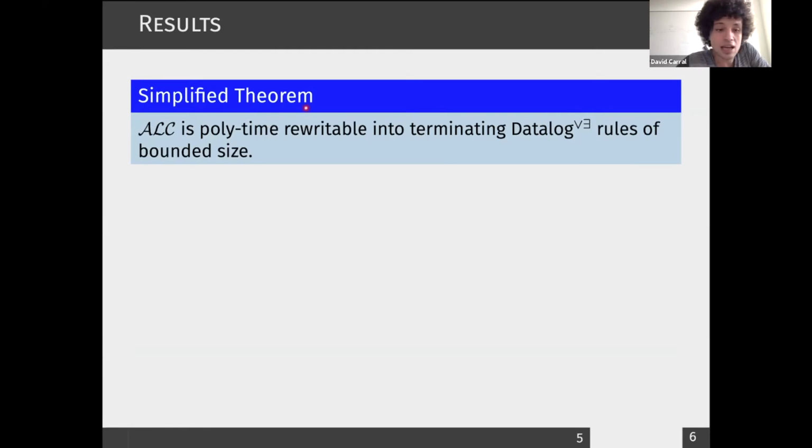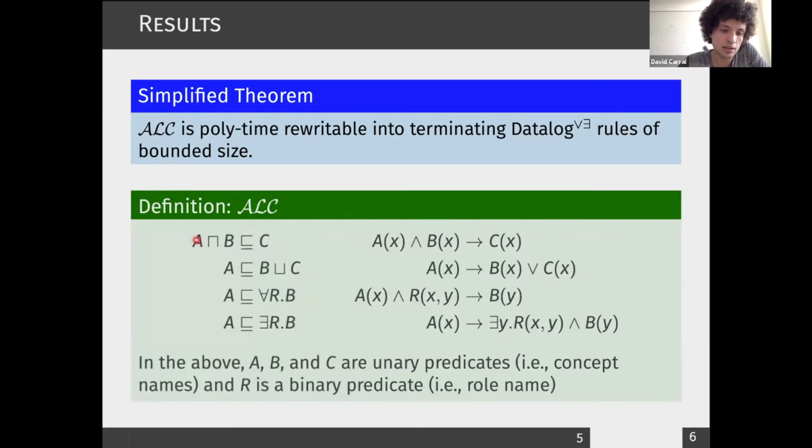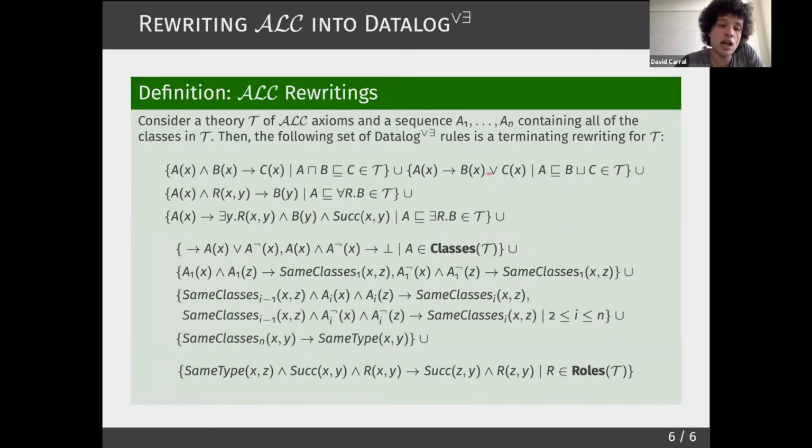So in the last 2 minutes of this presentation, I'm going to discuss a simplified theorem: ALC is rewritable in polynomial time into terminating Datalog union existential, producing rules of bounded size. So this is the definition of ALC, also defined using a normal form with just 4 different types of axioms. In the last slide of the presentation, I showed you how to compute a rewriting of an ALC theory into a set of terminating disjunctive existential rules.